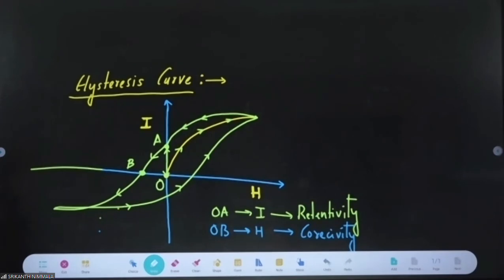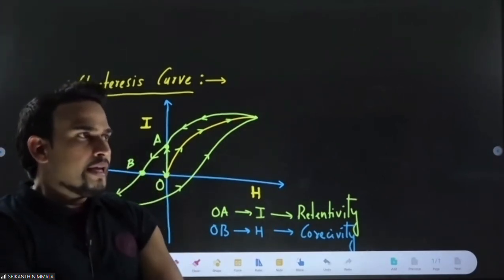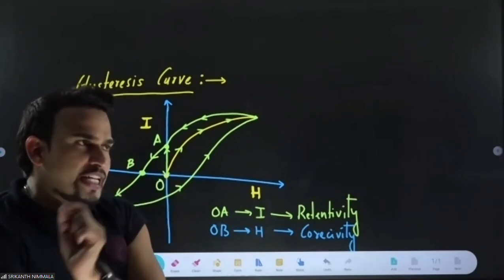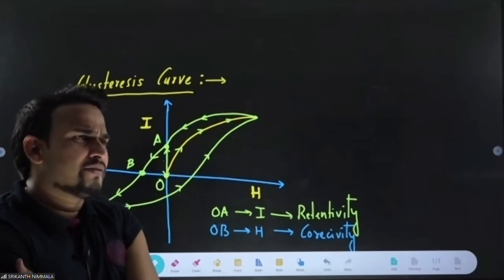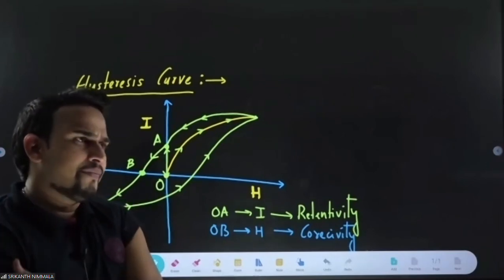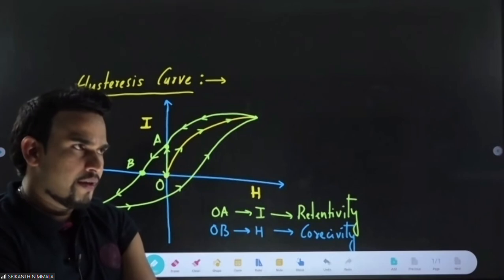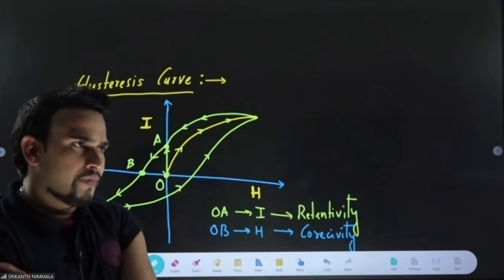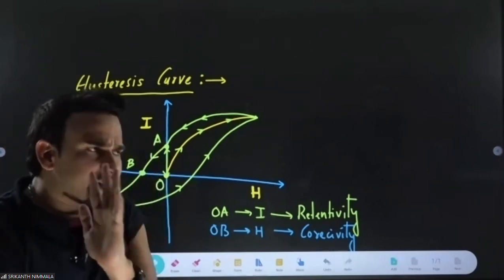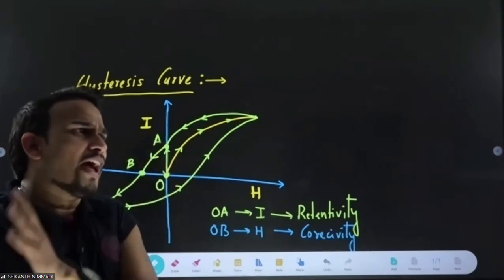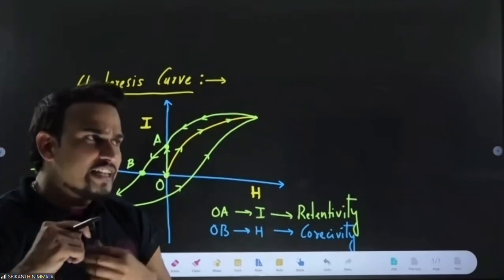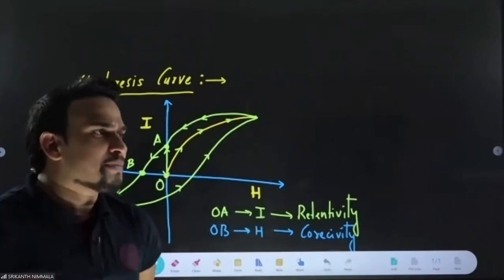You write: Initially, when H is increased, I increases and attains maximum value.